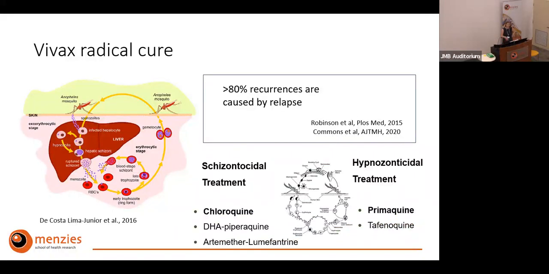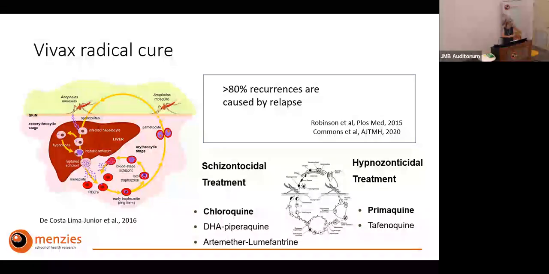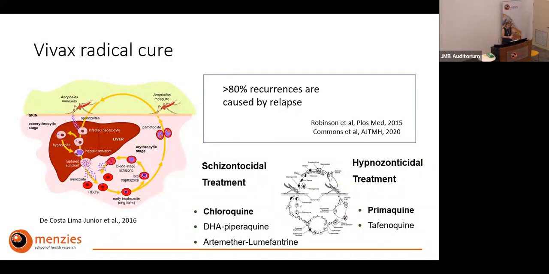And so when we talk about radical cure, we talk of that combined treatment of both the blood forms of the parasite as well as the liver forms of the parasite. You see them here on the left-hand side, what we call schizonticidal treatment, the blood stages of the parasite, and then on the right-hand side, those liver stages. And there are really only 2 drugs available, which makes it potentially easy. I'm going to talk mainly about primaquine today, but there is a new treatment available now, tafenoquine, that has a couple of advantages, particularly in terms of improved adherence, because it's just a single dose treatment compared to a fairly long dose that we're using for primaquine.